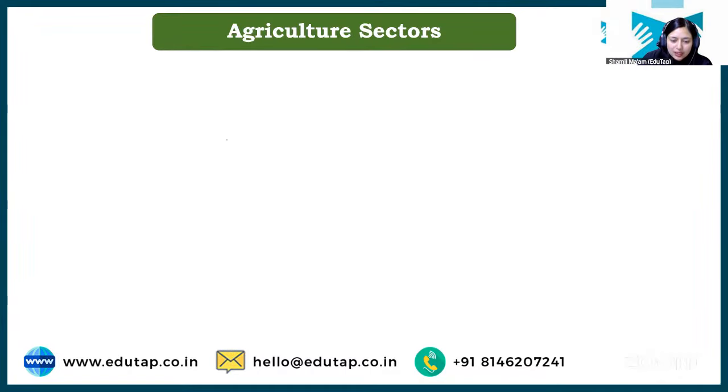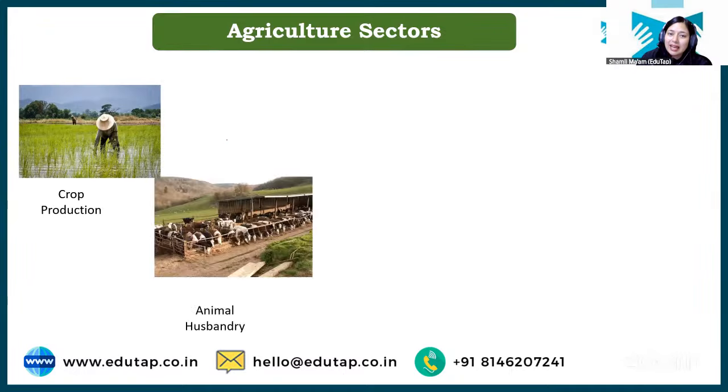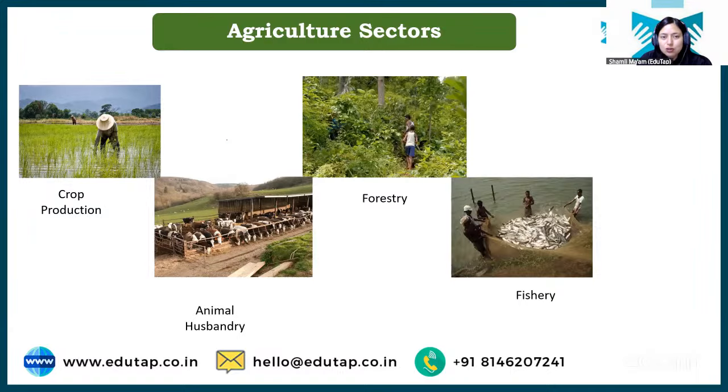Now, students, usually our notion regarding agriculture is that agriculture is all about crop production, because what we have seen is that in agriculture, farmers just produce the crop. But it's not just limited to crop production, because farmers also deal with other activities like livestock rearing. Sometimes forests are managed, sometimes fisheries is done. All these are also part of agriculture. So agriculture has different sectors: crop production is one of them, animal husbandry is another, forestry is also part of agriculture, and fisheries is also part of agriculture.